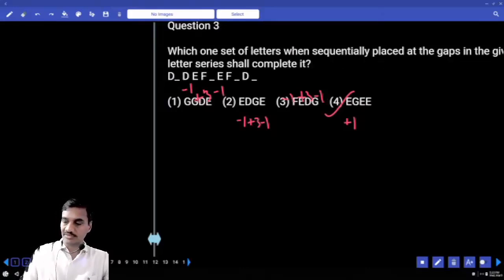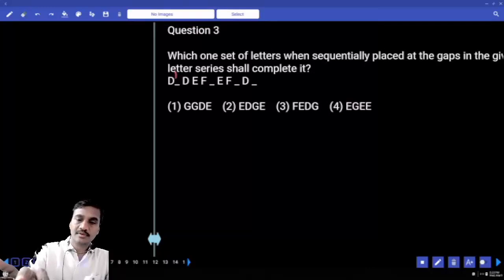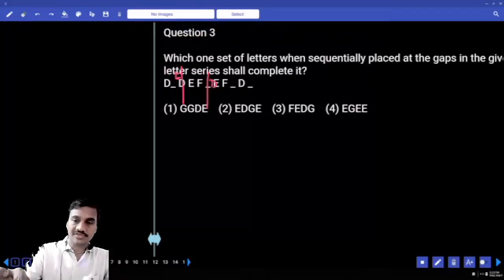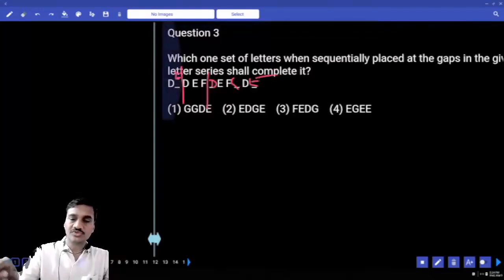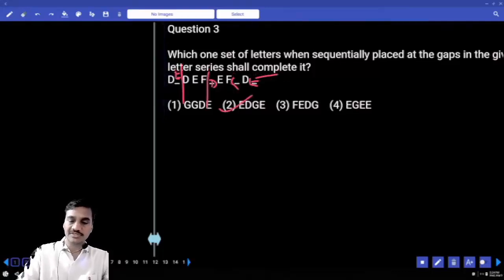Then coming to question number 3. Now in this one, D, tell me how to represent this one. DE, next one DEF, DEFG, and again DEF and so on. Then what is the term that is missing here? EDGE, that is choice 2.